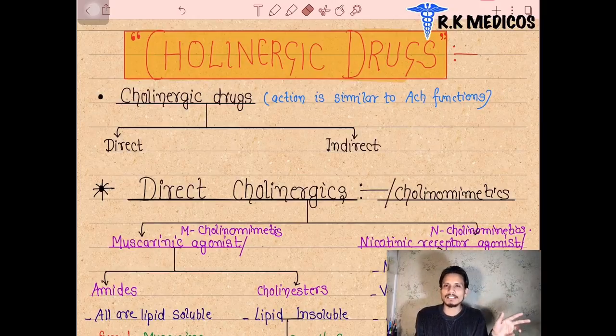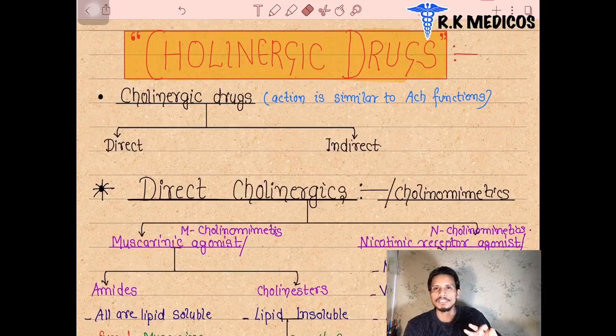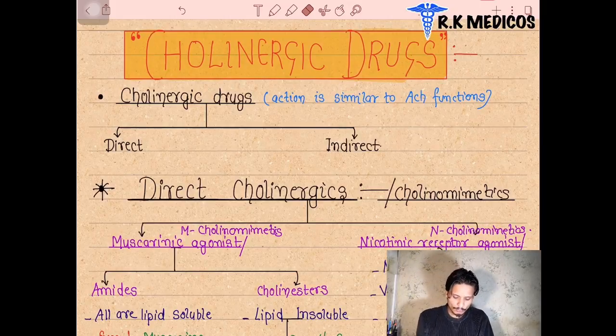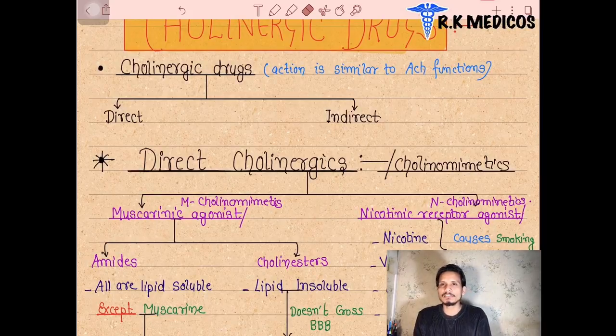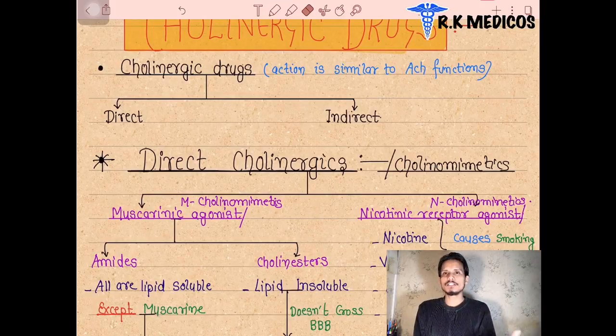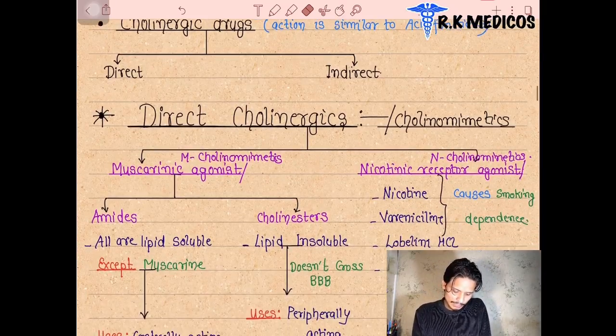Same here in the parasympathetic system, what is the neurotransmitter? Parasympathetic system, cholinergic, acetylcholine. That's why they are called cholinergic drugs. And here are the adrenergic drugs. The cholinergic drugs we are going to discuss here work in the parasympathetic nervous system. They work in 2 manners. Basically, they act directly or indirectly. It's based on how they perform their action. Cholinergic drugs basically produce an effect similar to acetylcholine. What the acetylcholine is doing, the same cholinergic drug is doing. It means if acetylcholine is increasing some effect, the same cholinergic drugs also increase it, because their action is the same as acetylcholine. So cholinergic drugs are basically 2 types.